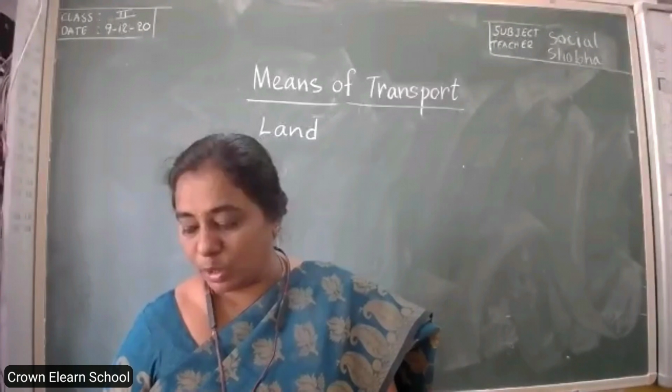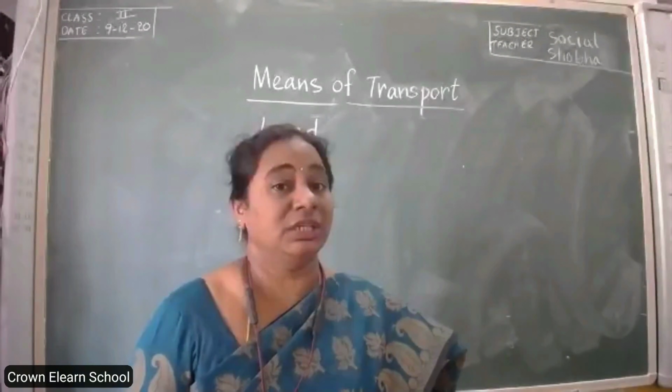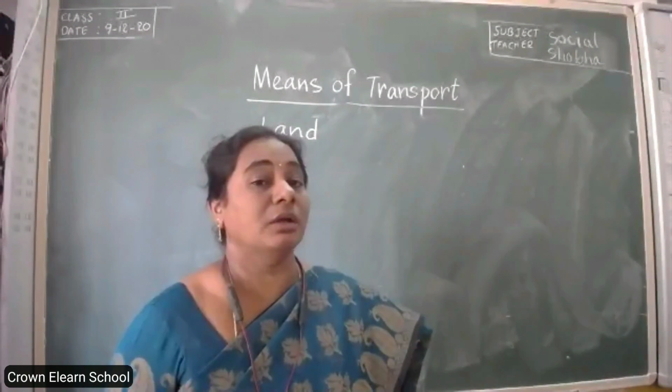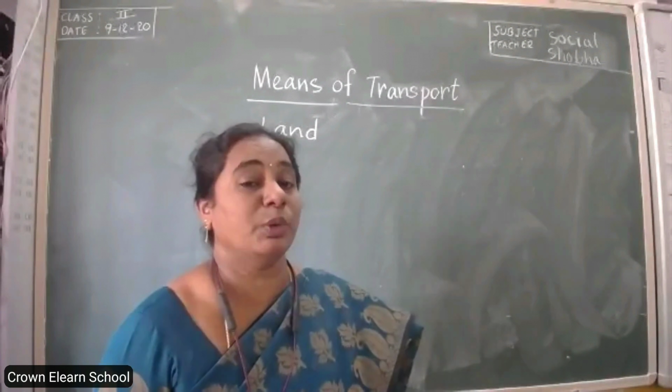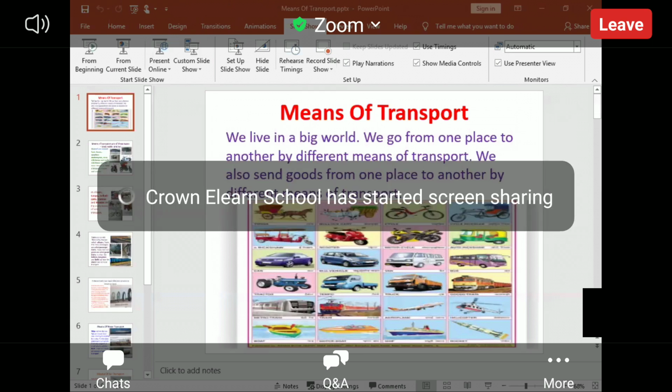Also we have learned about one more land transport that is different from the vehicles that run on the road. So other types of vehicles, transport that runs on rails. Yesterday we saw all these.